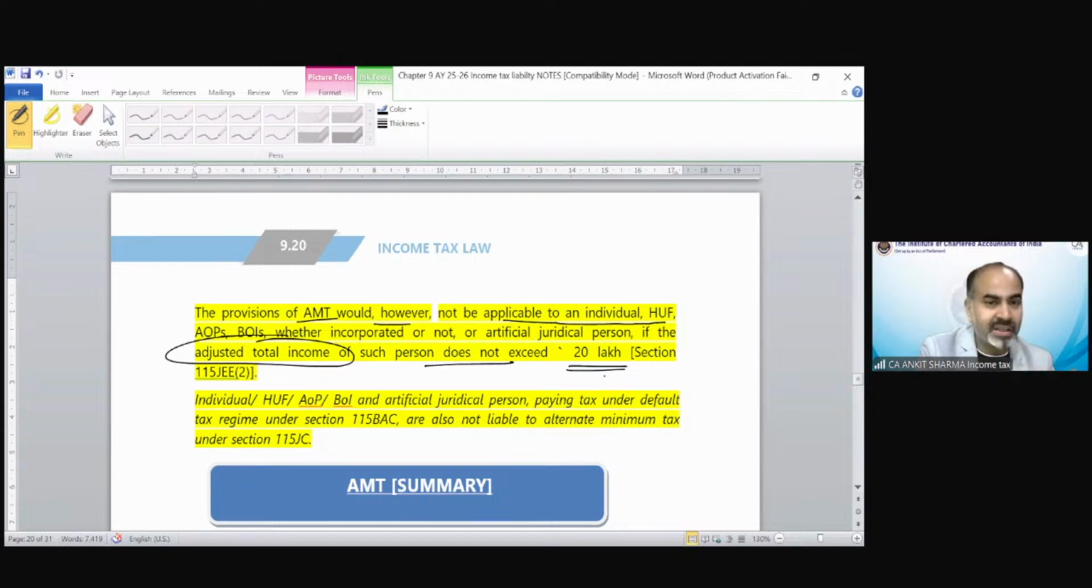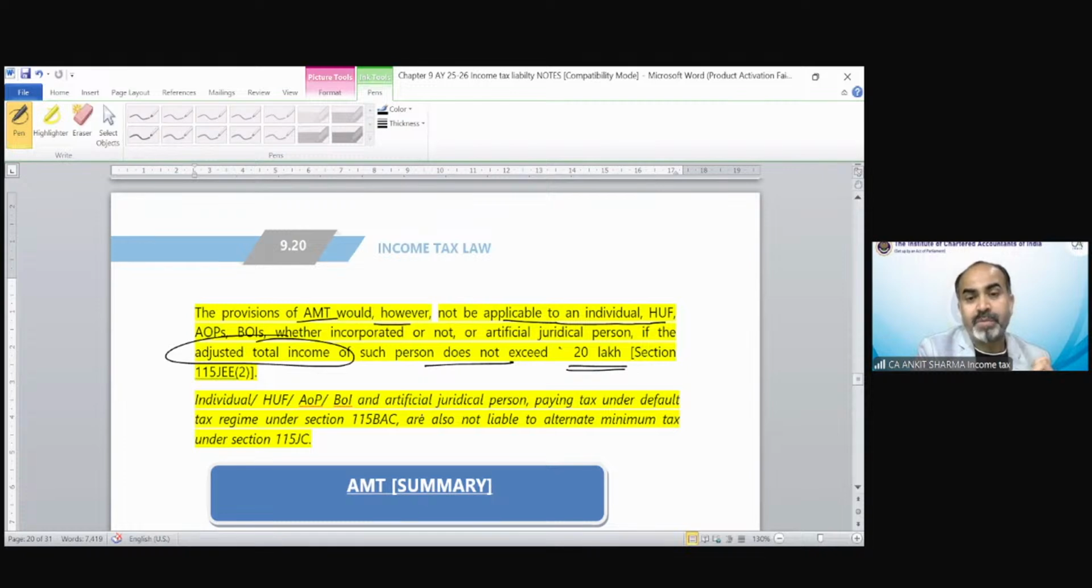So in case of a partnership firm or LLP, that would be applicable always. But in case of individual, HUF, AOP, BOI, AJP, for those slab rate persons, it would be applicable only if your adjusted total income exceeds 20 lakh rupees. What is adjusted total income? How do we need to calculate it? We have the summary for each and everything.